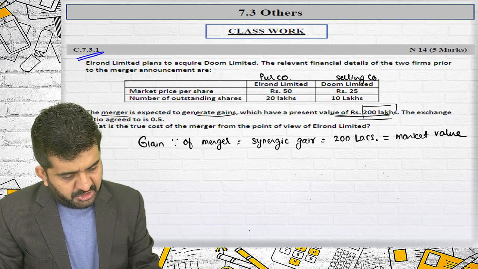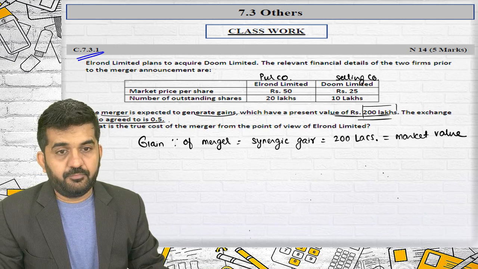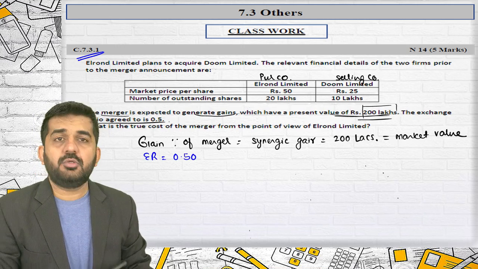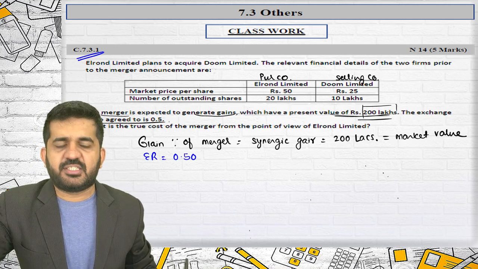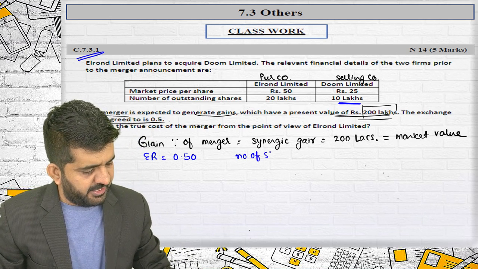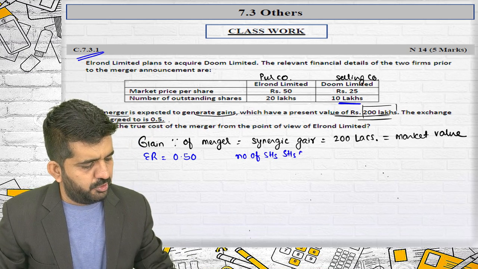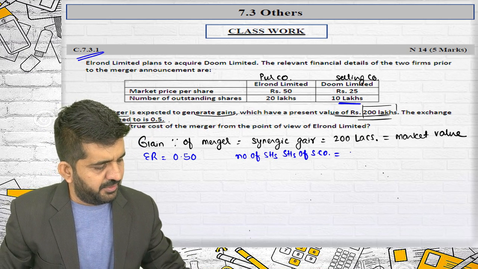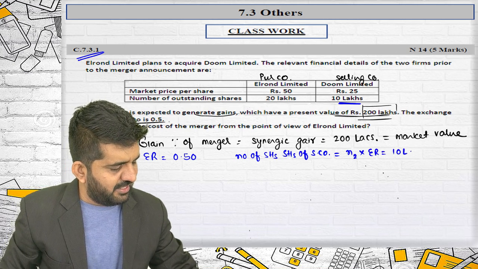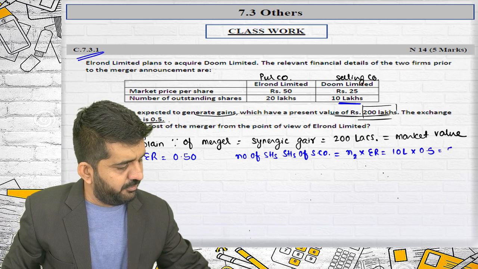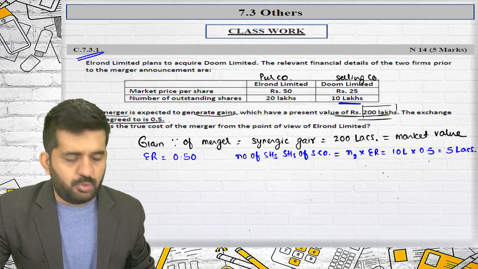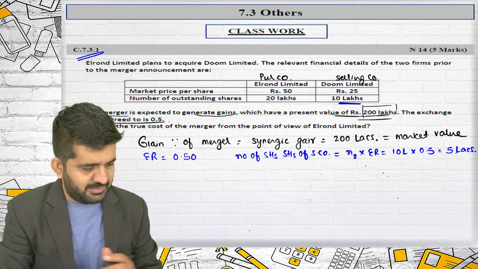The exchange ratio agreed is 0.5. So the exchange ratio will be 0.50. I want the number of shares that are issued to the selling company. The number of shares issued to shareholders of the selling company is N2 into exchange ratio, which is 10 lakhs multiplied by 0.5, that is 5 lakhs shares, will be issued to shareholders of the selling company.